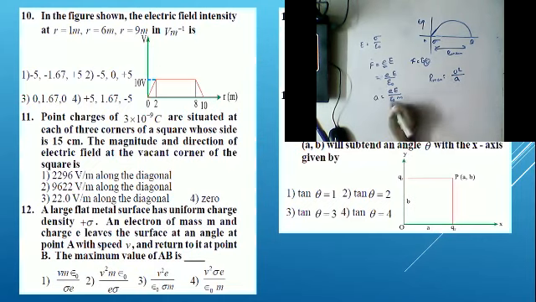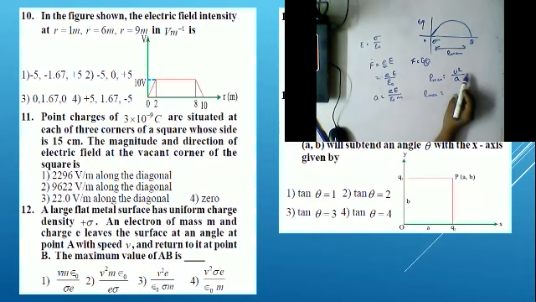Sir, actually it is u square sine 2 theta by a, but why have you written u square by a? For R to be maximum, sine 2 theta should be equal to 1, so the angle theta should be 45. So R max is equal to u square by a.